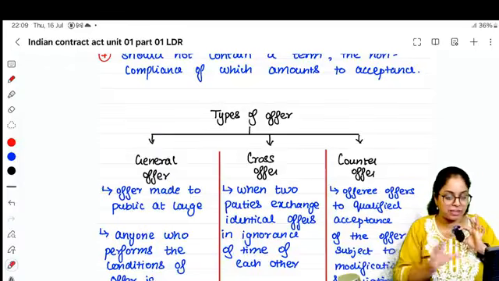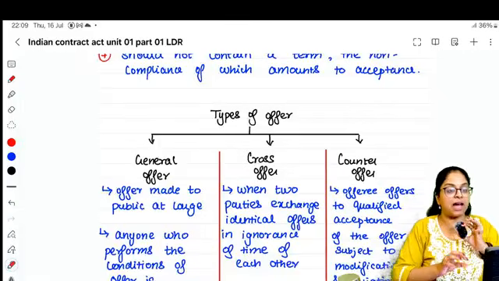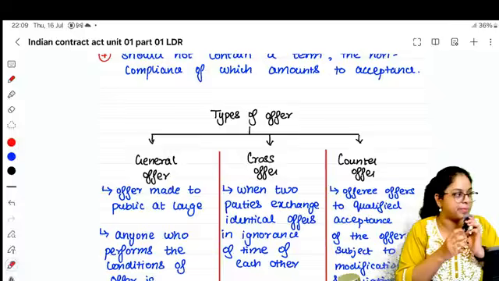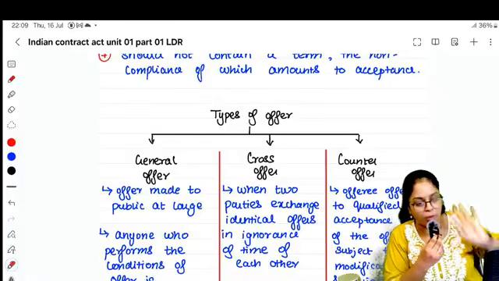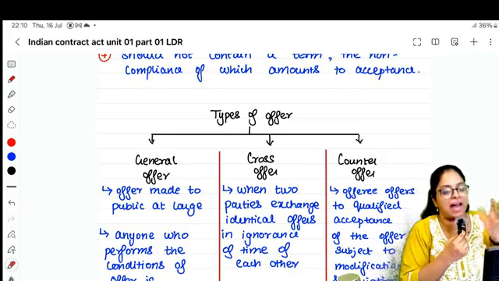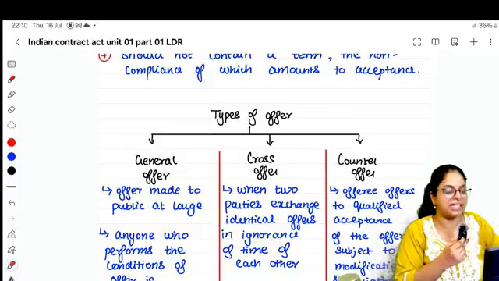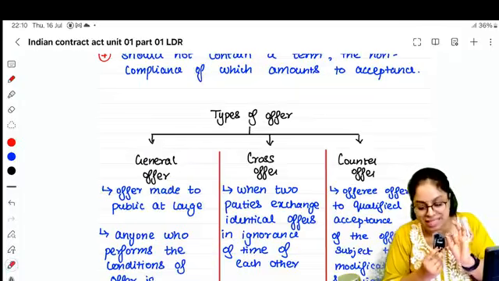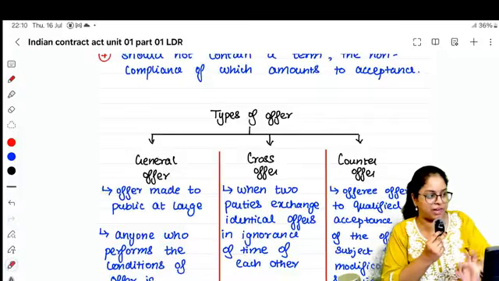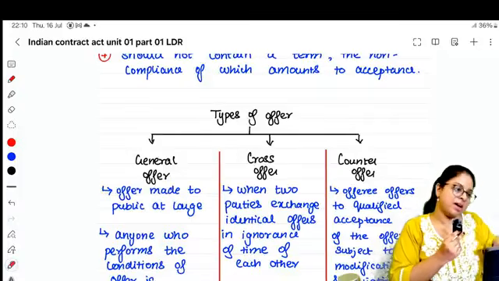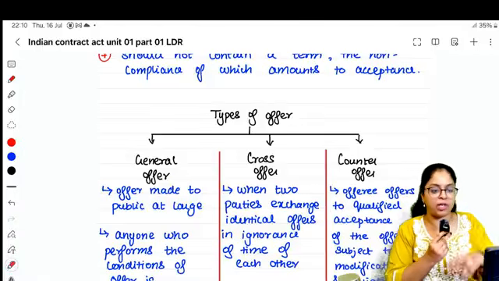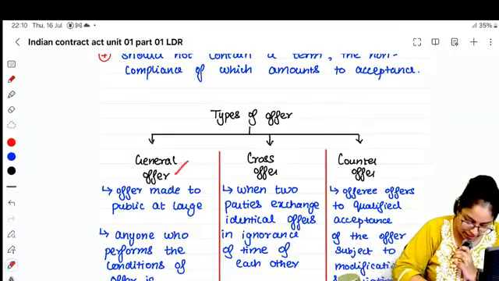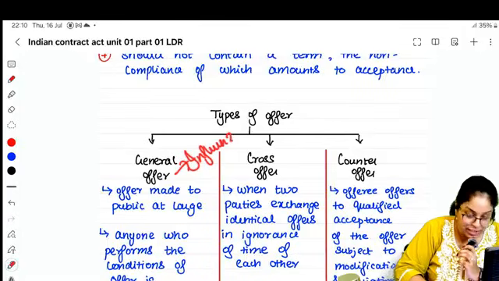Remember that advertisement I showed you? Carlill versus Carbolic Smoke Ball Company. Do you remember that case law? That Carbolic Smoke Ball Company put an advertisement: whoever consumes the smoke ball in the manner we tell, you will not get influenza. There was a big advertisement that we saw. Carlill bought those smoke balls and did whatever they told. But did she still get influenza? Was she still attacked by the disease?